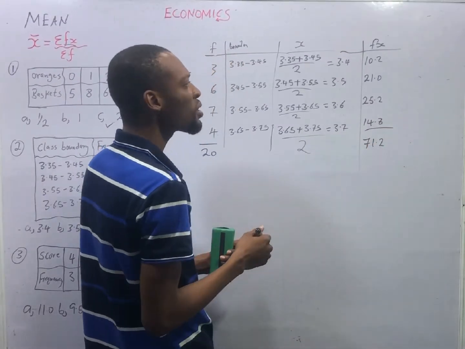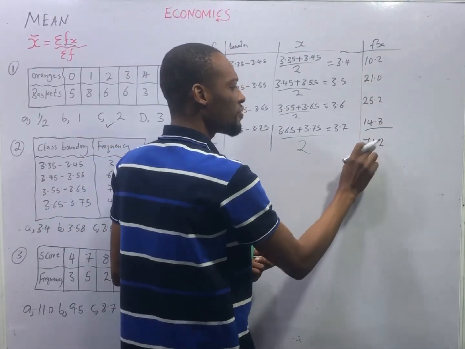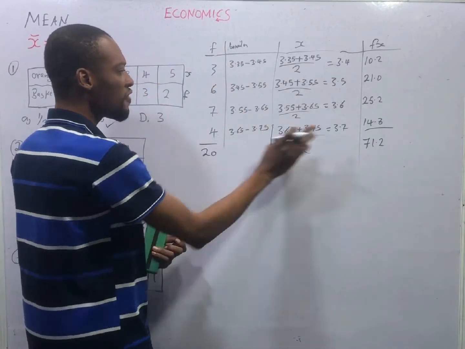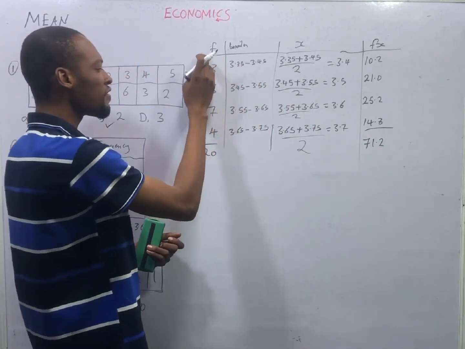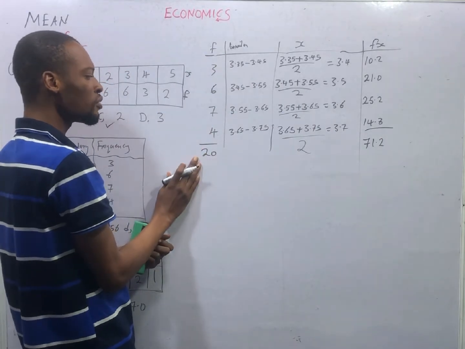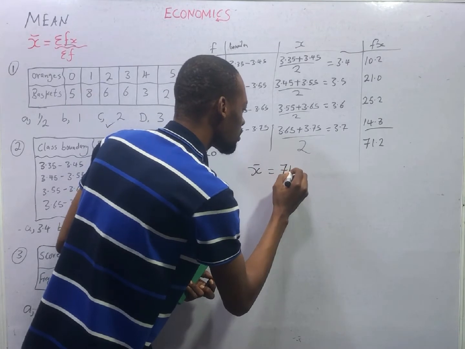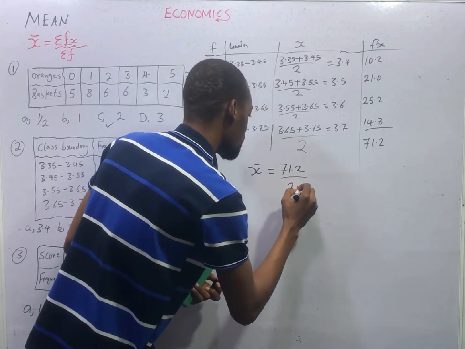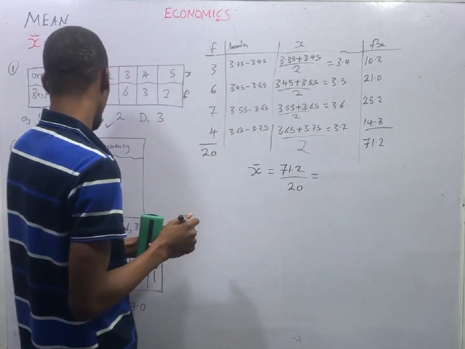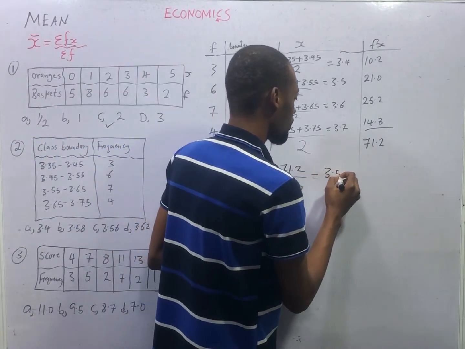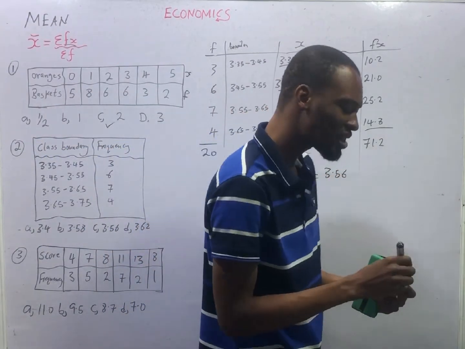So, the summation of fs is this, giving you 71.2. Summation of f is adding all the f to give you 20. So, S bar is simply equal to 71.2 divided by 20. And that should give you what? 3.56. Ladies and gentlemen, that is it.